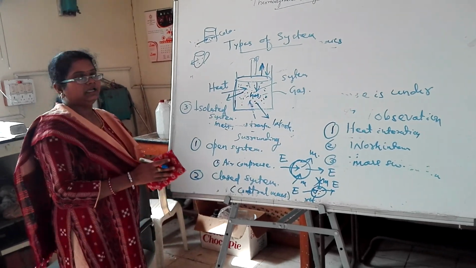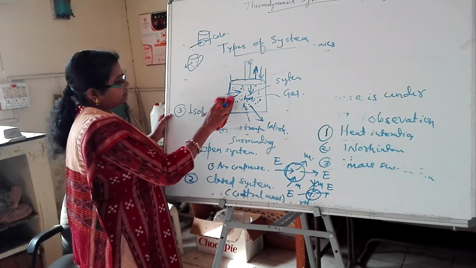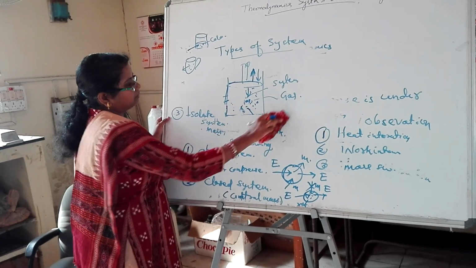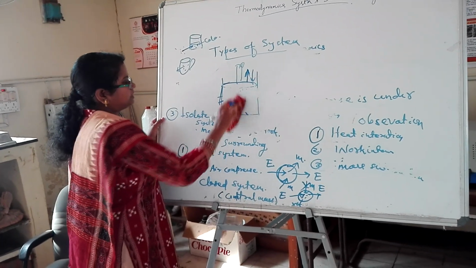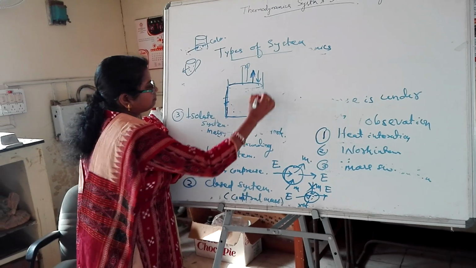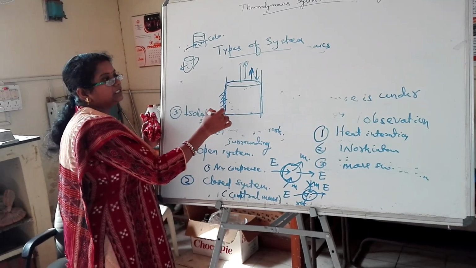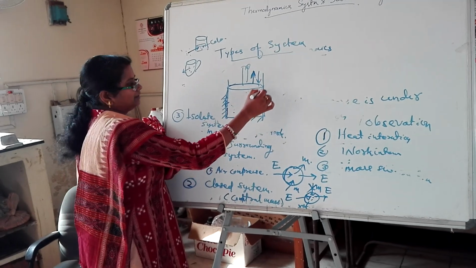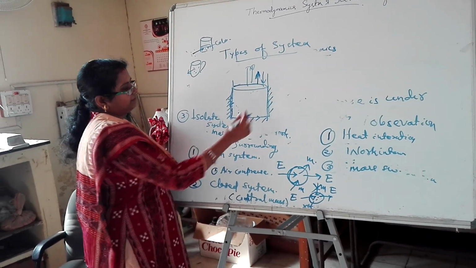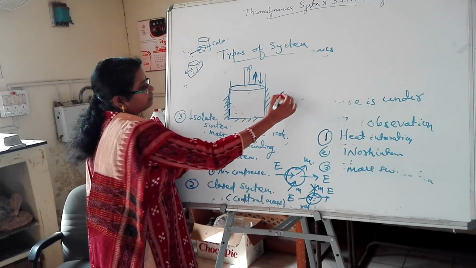That system is called an isolated system. Suppose in this piston cylinder arrangement, the walls of the cylinder are isolated from the surroundings.